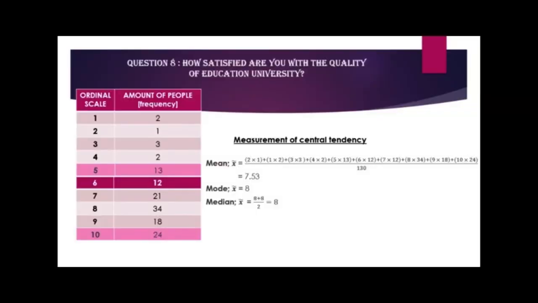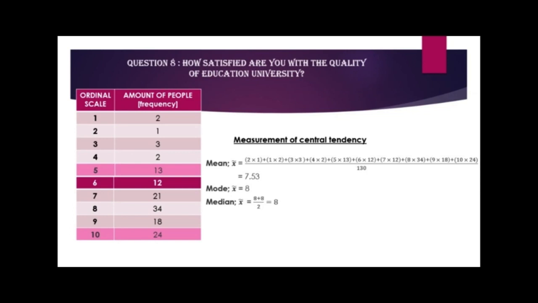Question 8. How satisfied are you with the quality of education at the university? The table below shows the ordinal scale and the frequency of the satisfaction of the students. The mean is calculated by multiplying the ordinal scale by the frequency and dividing it by the total number of students, which is 130. By doing so, you will get the mean to be 7.53. The mode based on the table is 8 because it has the highest frequency, which is 34.